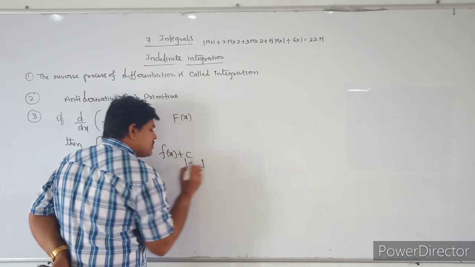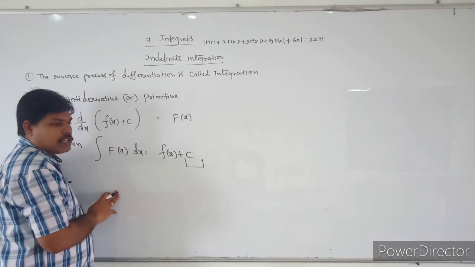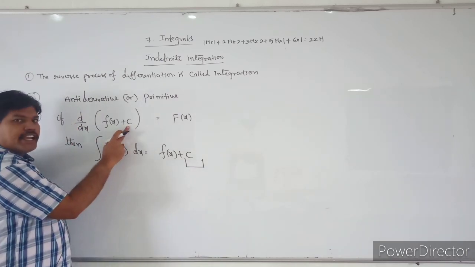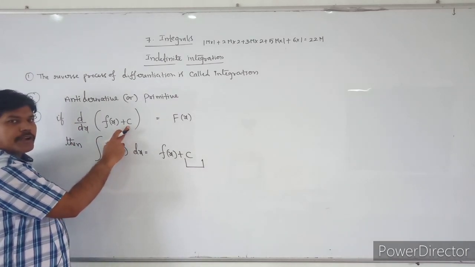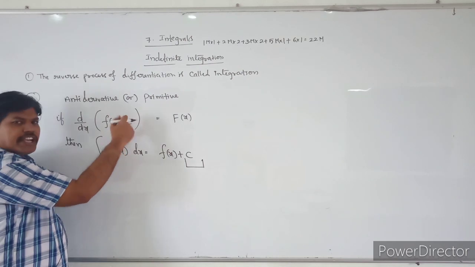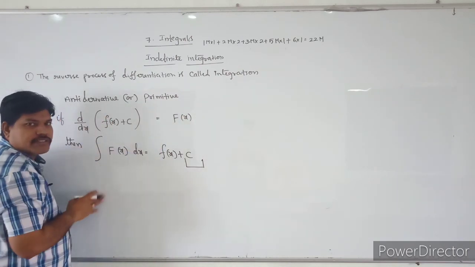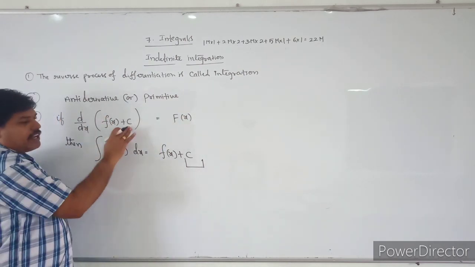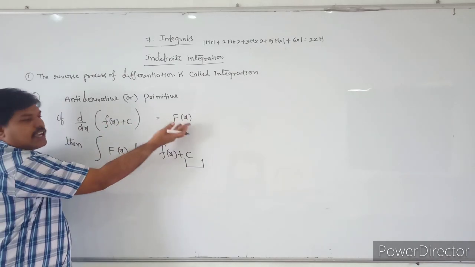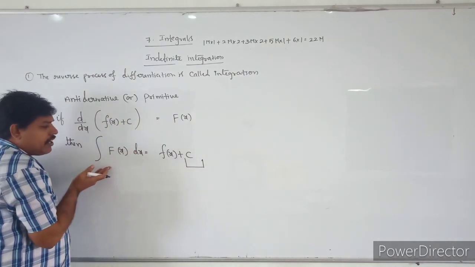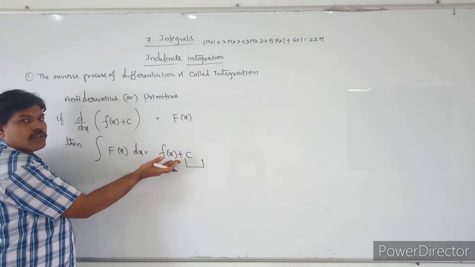What is this C? I already told you that. If you vary the value, you will get any real number. It is an arbitrary real number. You can take any real number, and the outcome is capital F of x. Yes or no? If you can take any value of c, the outcome is capital F of x. That means the integral of f of x dx is equal to F of x plus c.